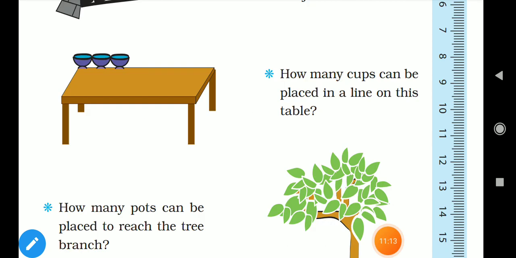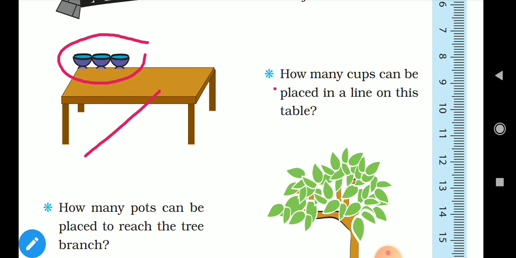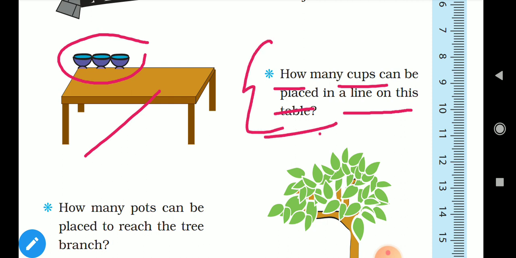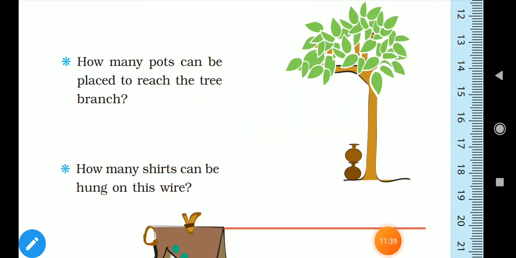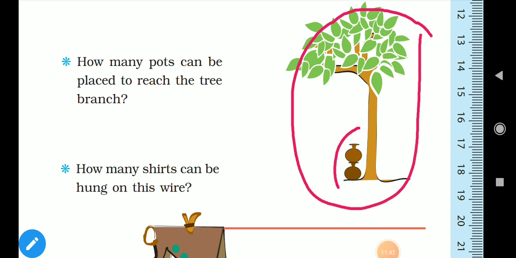Now next question, here a table is there, on that they have kept some cups, and see the question. How many cups can be placed in a line on this table? This is the second question you have to write. So you have to guess, draw the cups and find out how many cups can be placed in a line on this table. Okay, now next one is, here a tree was there, and below it they kept 2 pots.